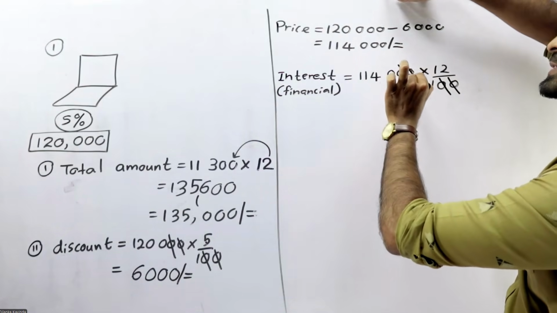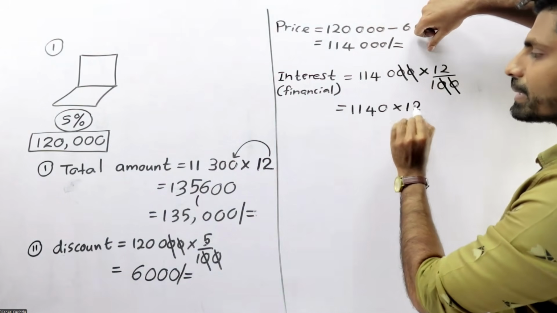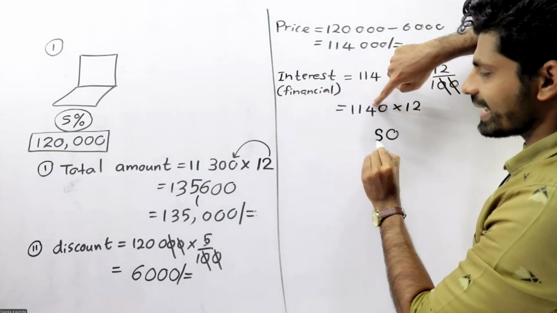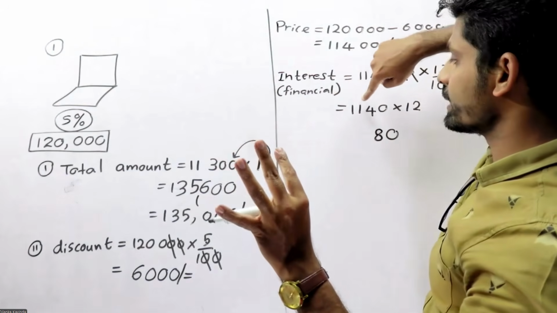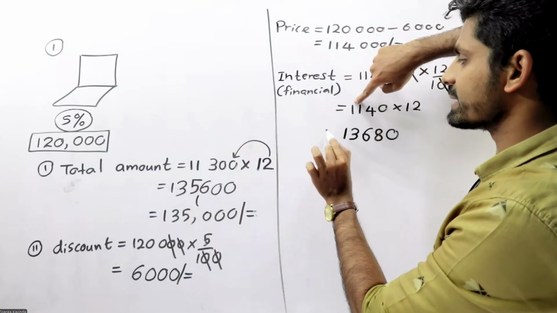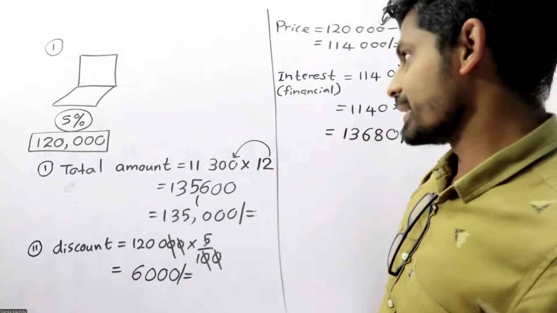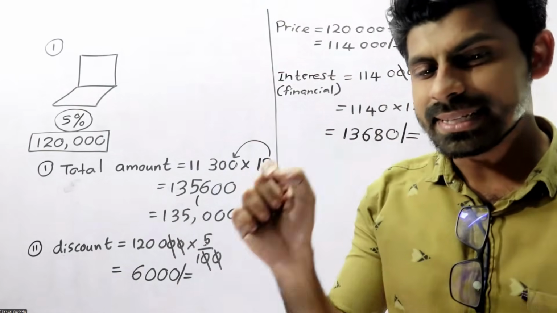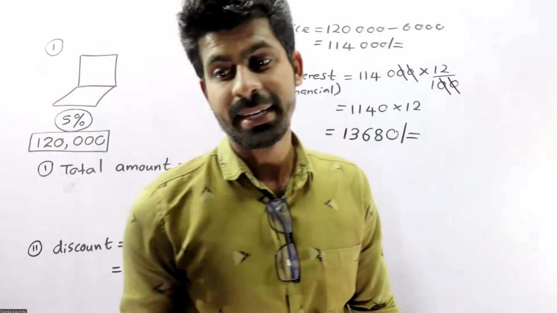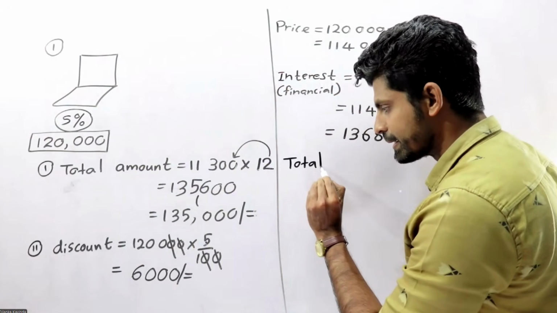The zeros cancel out. 1140 multiplied by 12. 12 into 0, 0. 12 into 4, 48, remaining 4. 12 into 1, 12 plus 4, 16, remaining 1. 12 plus 1, 13. So that means 13,680. 13,680 is the interest value. So what is the total amount paid by Bhavanta?